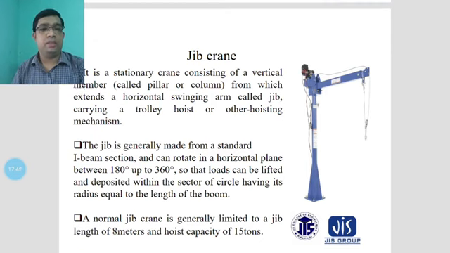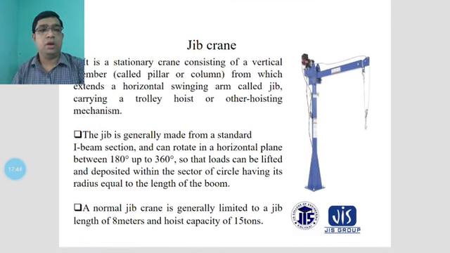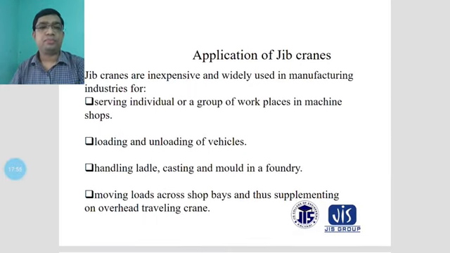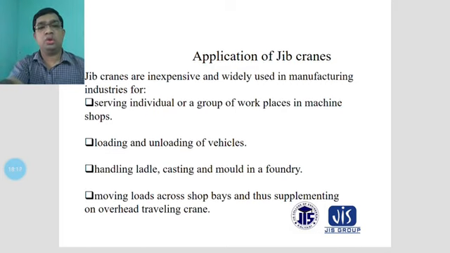You can see the figure of this jib crane, with the revolving arrangement, and the hooks mounted on the hoist. Now the applications of the jib crane. You can see different types of applications. In different manufacturing industries, and sometimes in material handling places like shipping, where loading and unloading are required, as in manufacturing hubs, you use the jib crane.